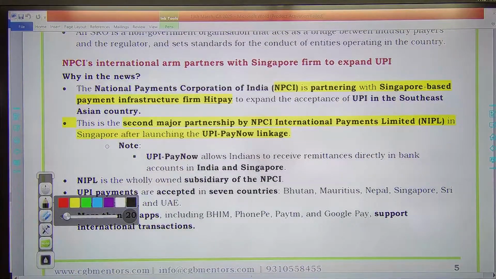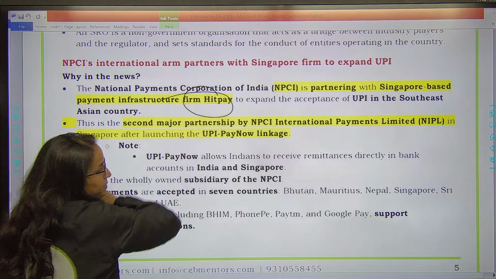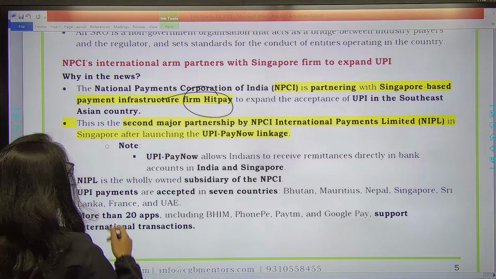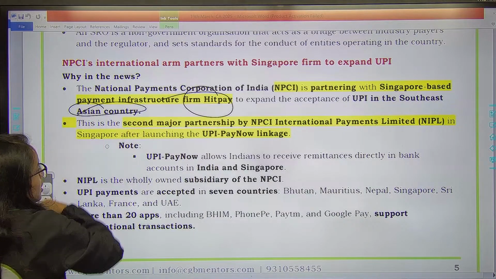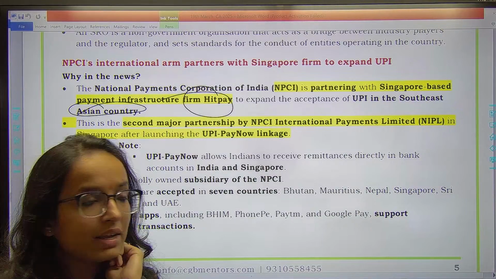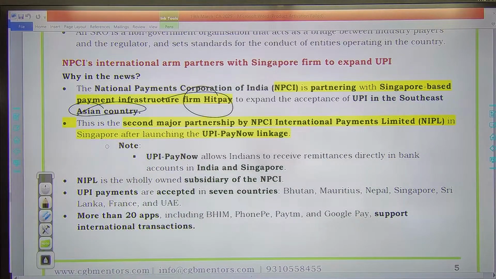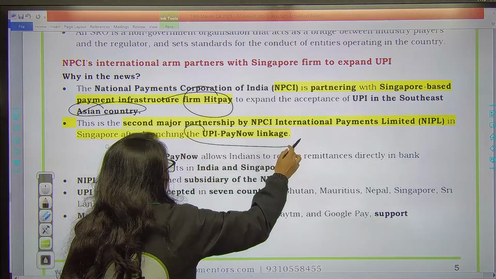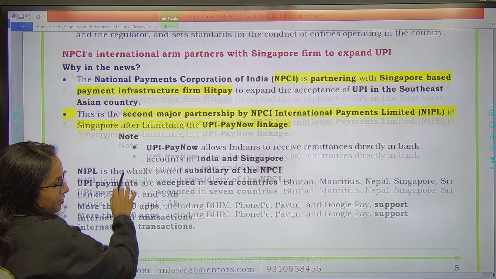Next one is NPCI is partnering with Singapore-based firm HitPay. So NPCI is partnering with HitPay to expand the acceptance of UPI in Southeast Asian countries. Southeast Asian countries में expand करने के लिए UPI की reach, it is partnering with HitPay. Okay, and this is going to be the second major partnership by NPCI in Singapore after launching UPI Pay Now linkage.